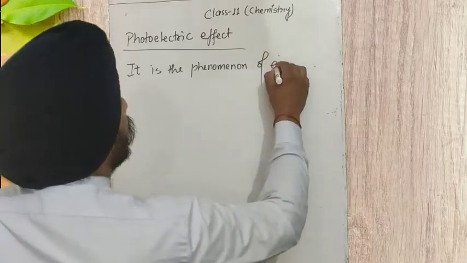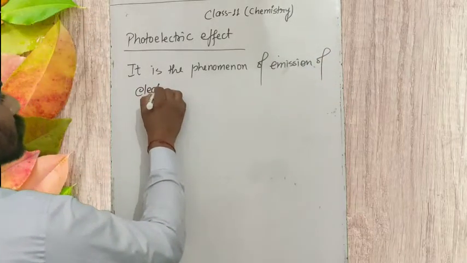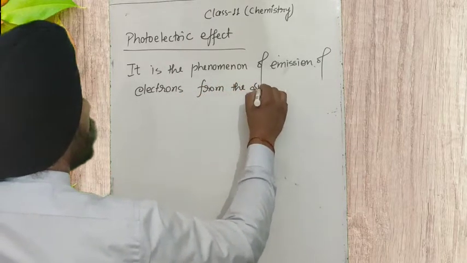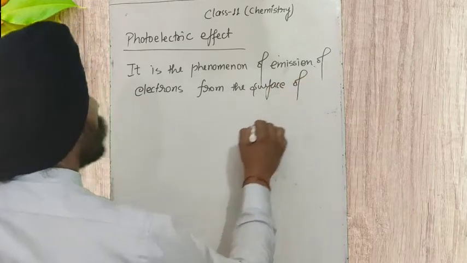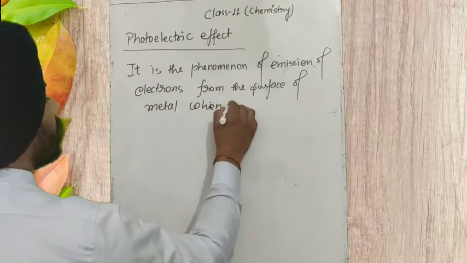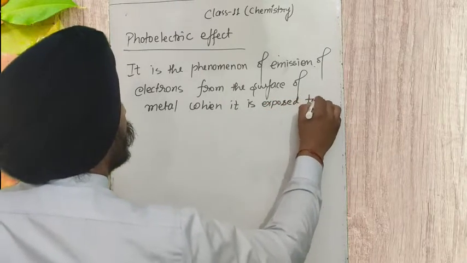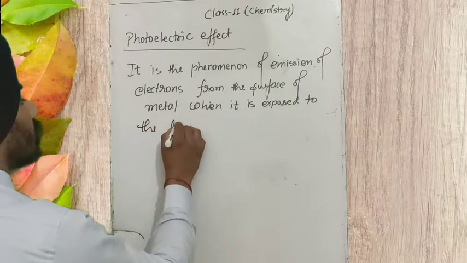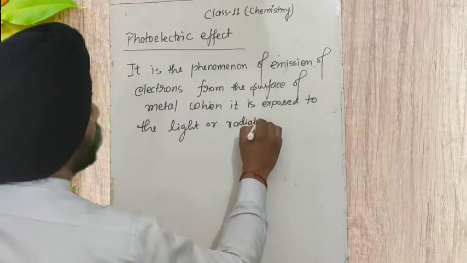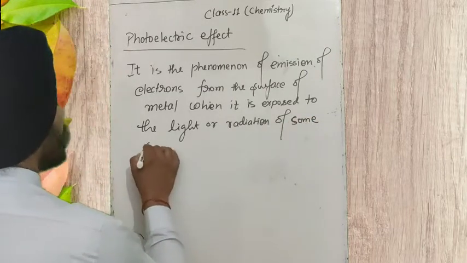of emission of electrons from the surface of metal when it is exposed to the light or radiation of some certain frequency.